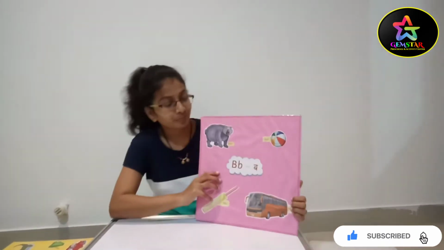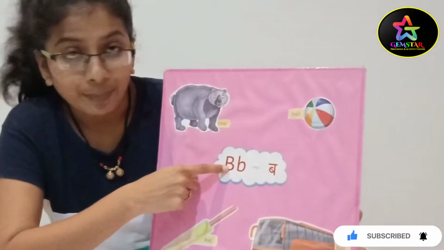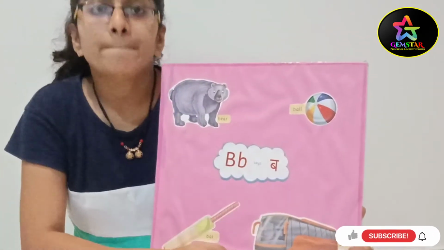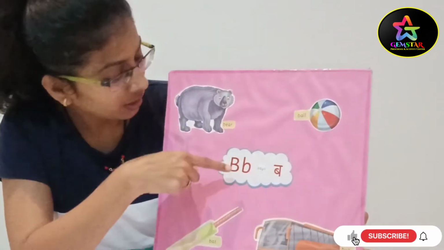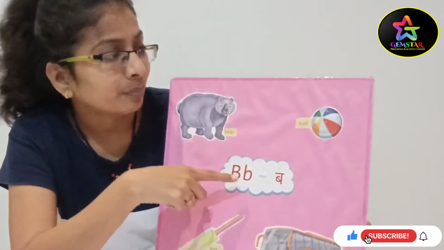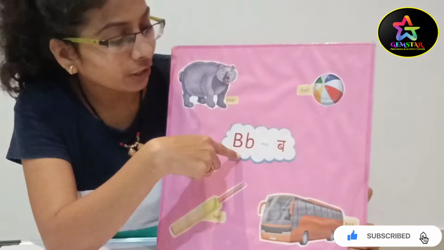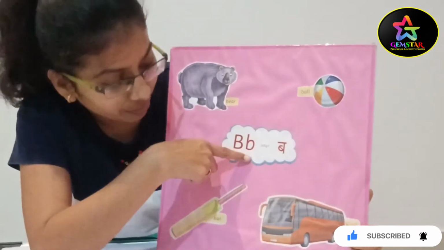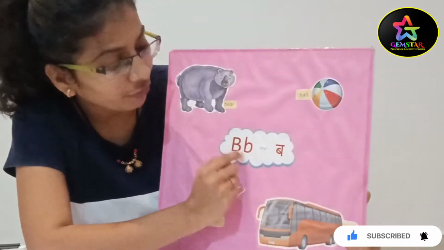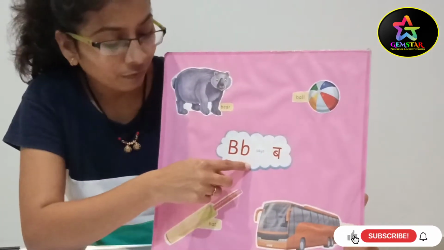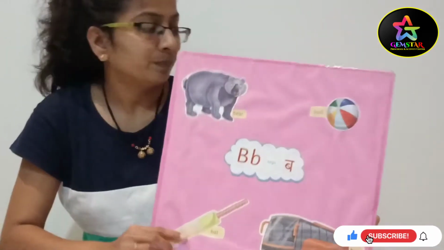Now letter B. Capital B, small b. B says the sound B. B for bear. B for ball. B for bus. B for bat.